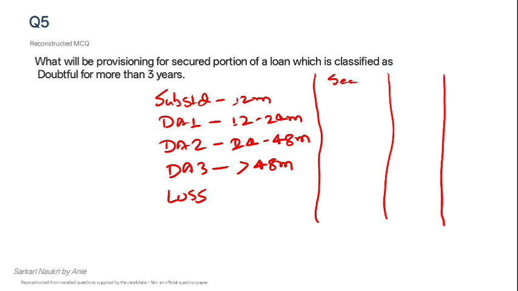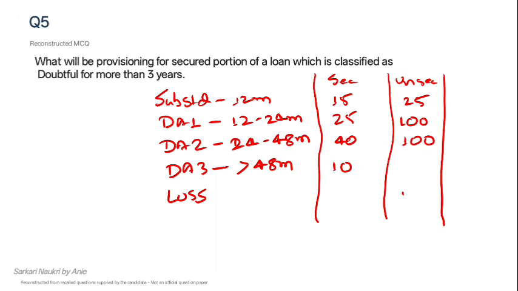One is the secured portion and another is the unsecured portion. So whenever a loan happens to be in substandard, then 15% provisioning is required for the secured portion and 25% for the unsecured portion. When it comes to DA1, then 25% provisioning is required for the secured portion and 100% is required for the unsecured portion. And for DA2, for the secured portion it's 40% and the unsecured portion it's 100%.